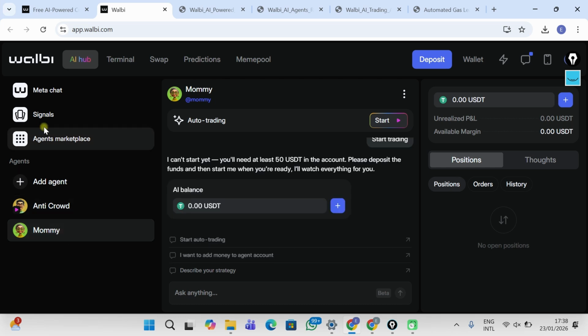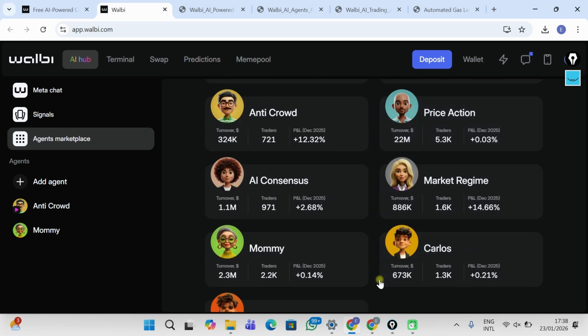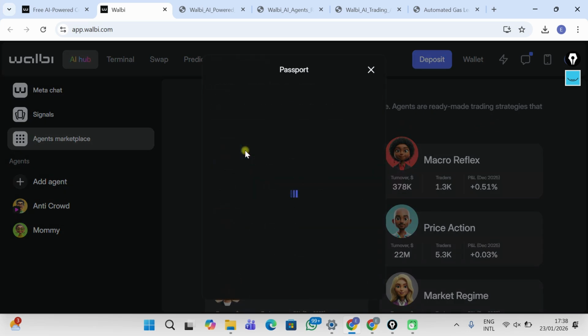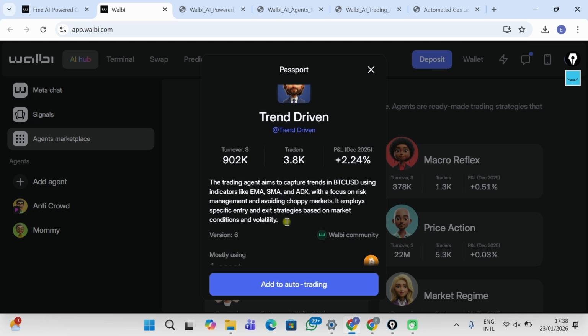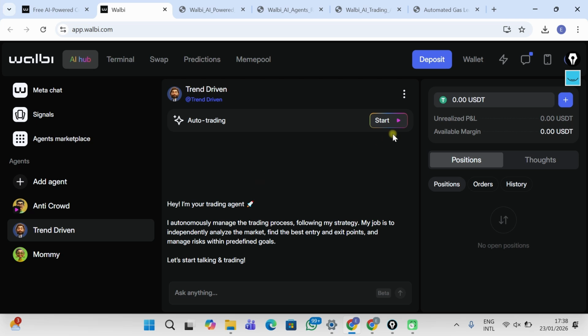Which one should I select? Okay, let's go from the top. Trend driven. So this guy also trades Bitcoin most of the time. Add to auto trading, now I'm going to attempt to trade, and of course it's going to tell me that I do not have enough balance. So let me top up the balance from here.